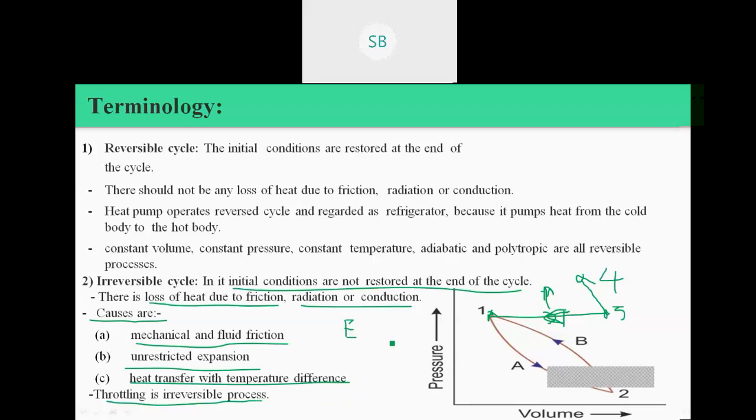So reversible processes are theoretical processes. Irreversible processes are natural or practical processes. Generally, for the study of any thermodynamic system, we assume all the processes are reversible cycles or reversible processes, because those are simple to analyze.